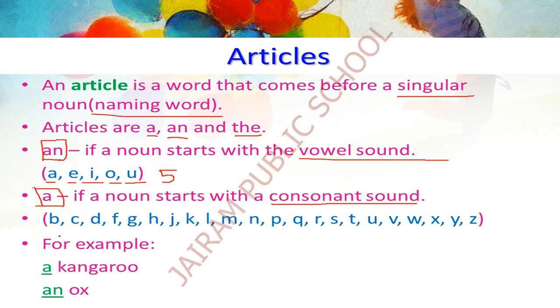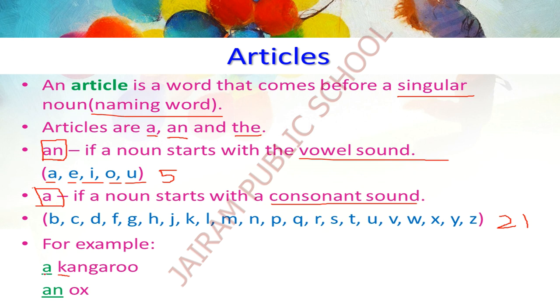Okay, what are all the consonants? B, C, D, F, G, like this. Totally 21 letters. Other than vowels, all the alphabet are the consonants. For example, a kangaroo. In this, K is a consonant. What is the sound of K?